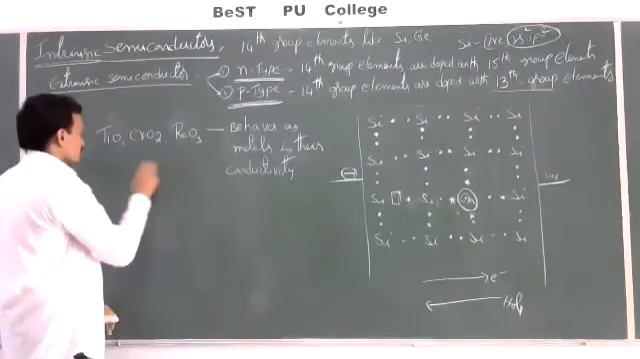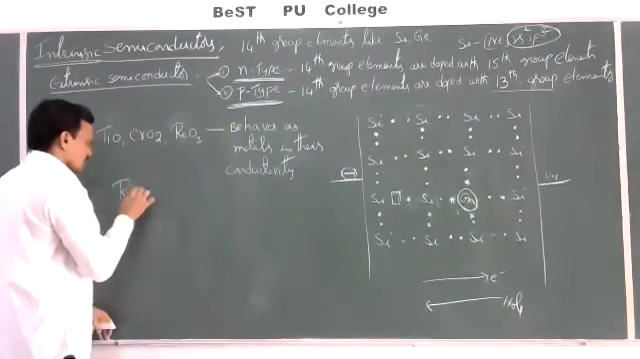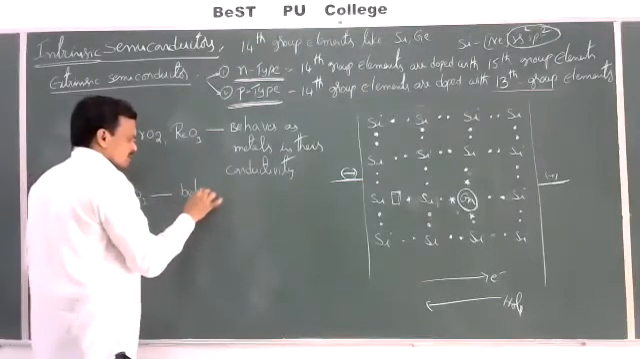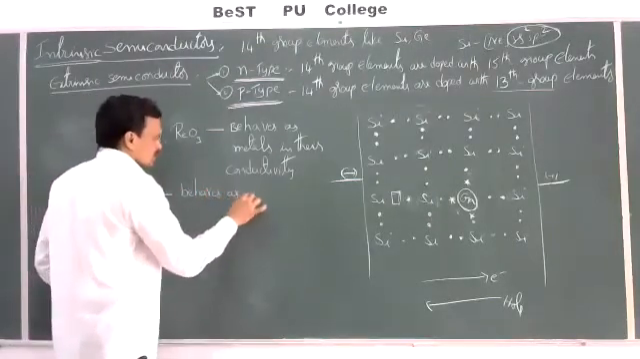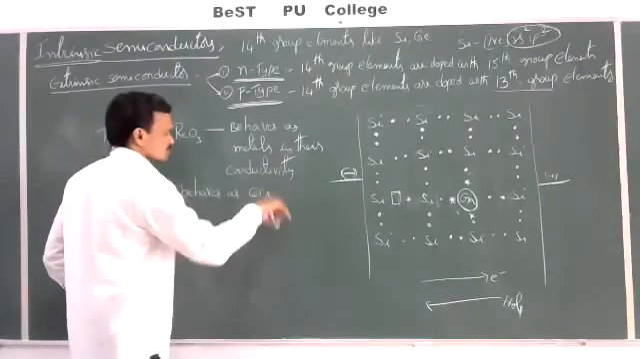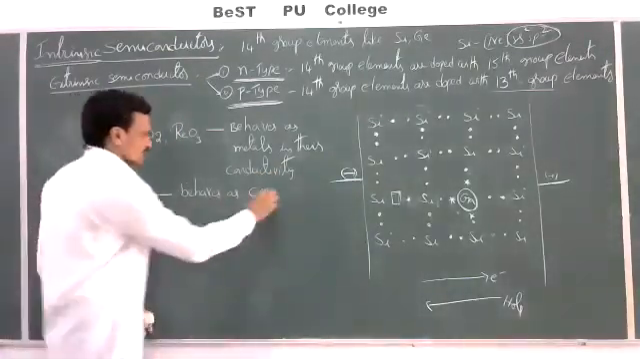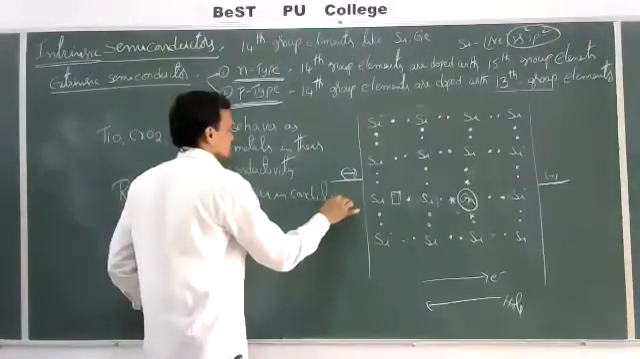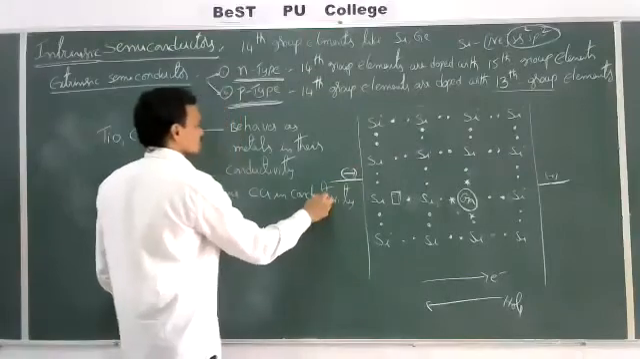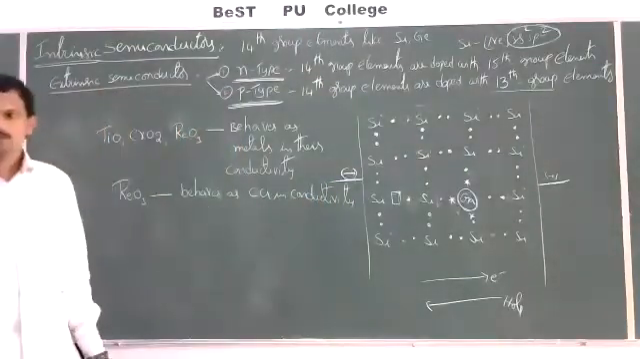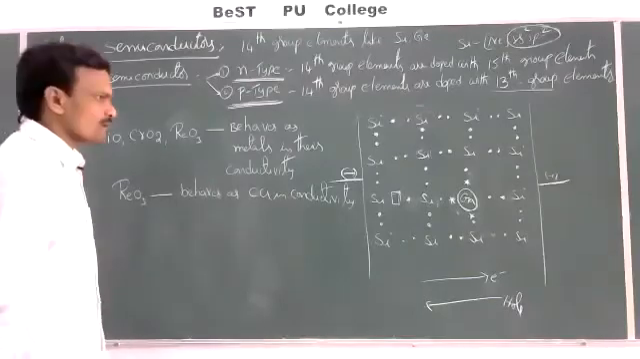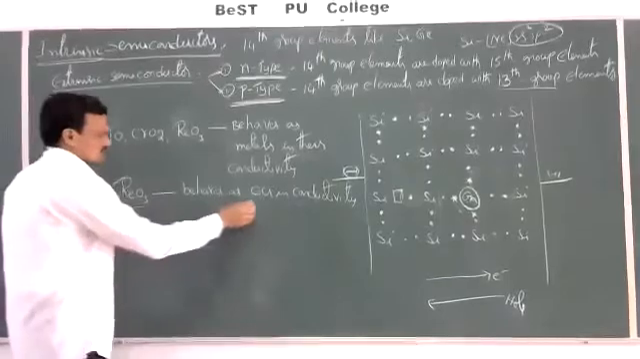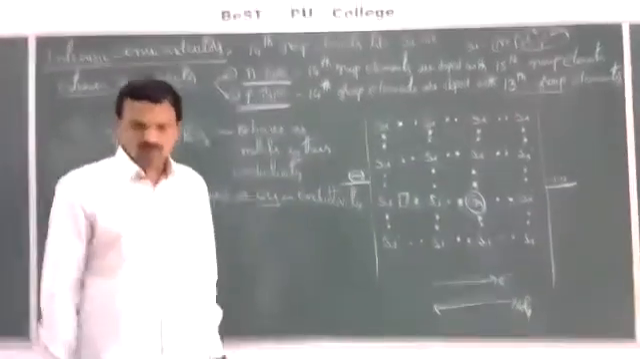If you take the compound ReO3, rhenium oxide, this behaves almost as copper in its conductivity. See, rhenium oxide ReO3 can behave as copper in its conductivity.